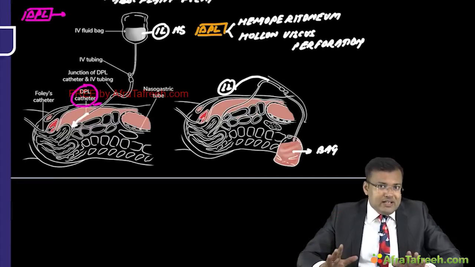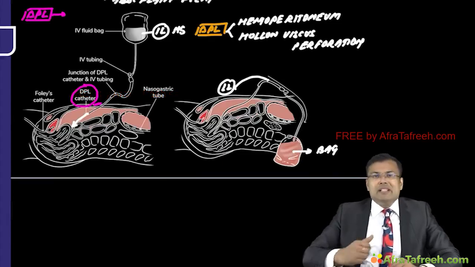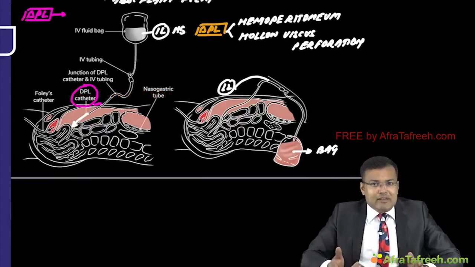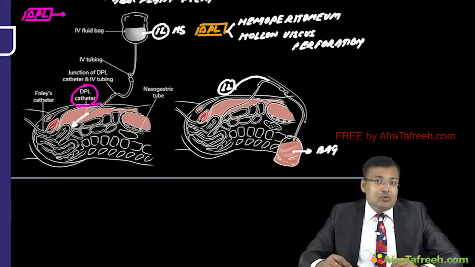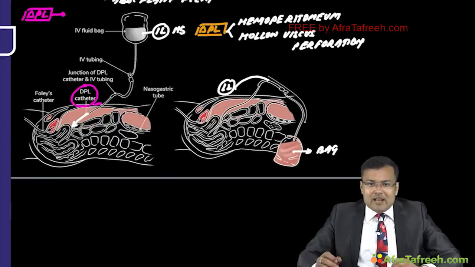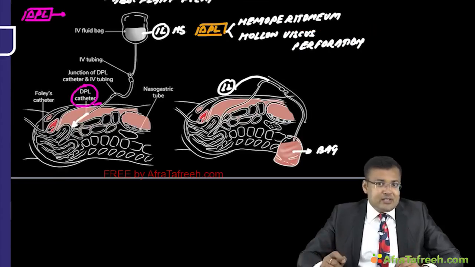Fluid resuscitation and stabilization of vital signs can continue in the operating room, especially in patients in whom we suspect mesenteric ischemia or bowel infarction. These patients are immediately taken to the operating room just after diagnosis. We are not going to waste time in fluid resuscitation and stabilization, because it can be continued in the operating room.